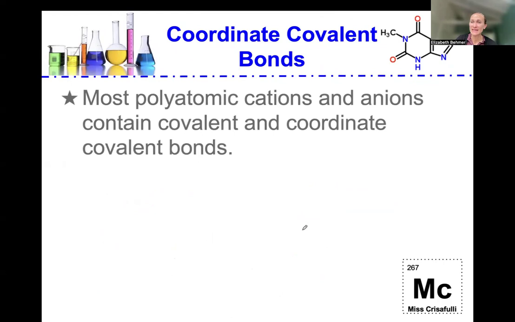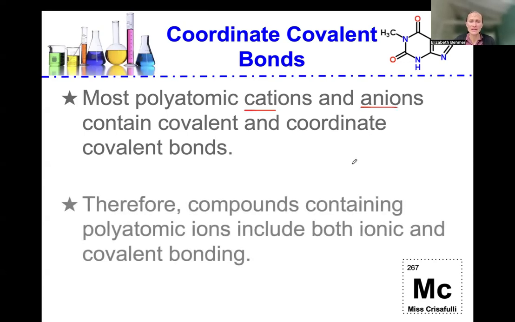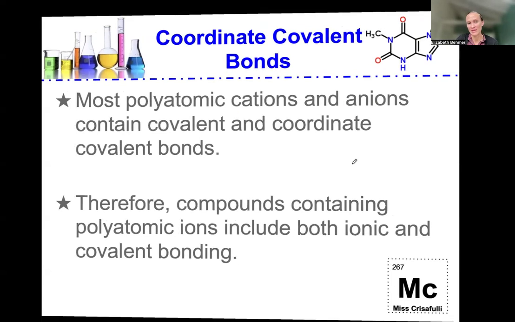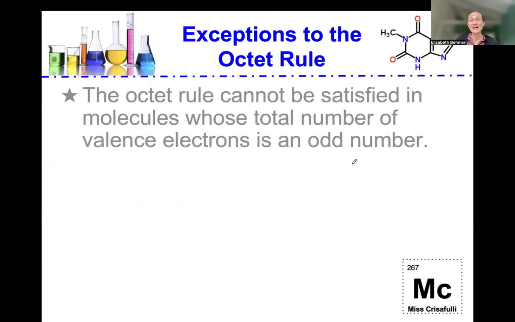Most polyatomic cations with a positive charge and anions with a negative charge contain those covalent and coordinate covalent bonds. Therefore, compounds containing polyatomic ions include both ionic and covalent bonding. All right, so what are the exceptions to this octet rule?